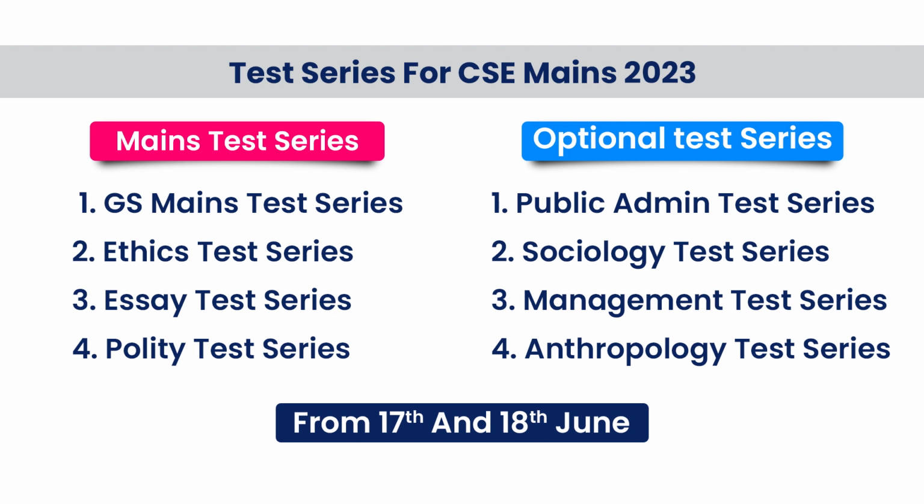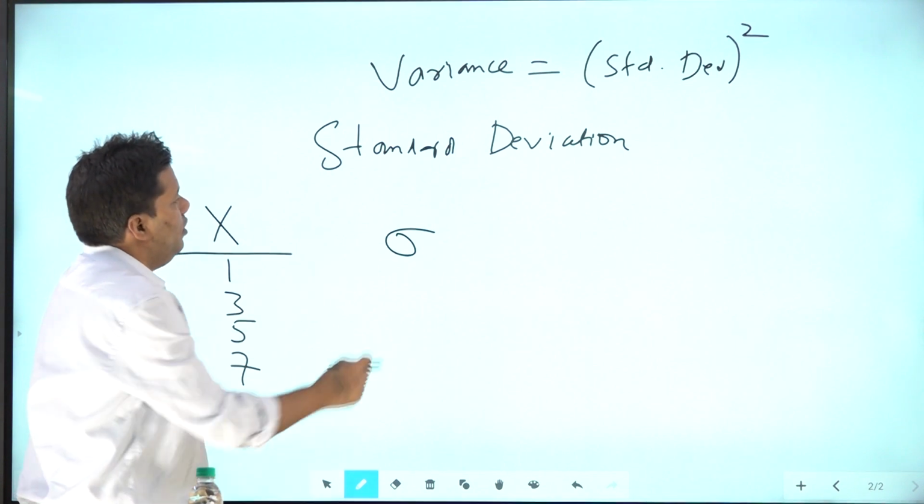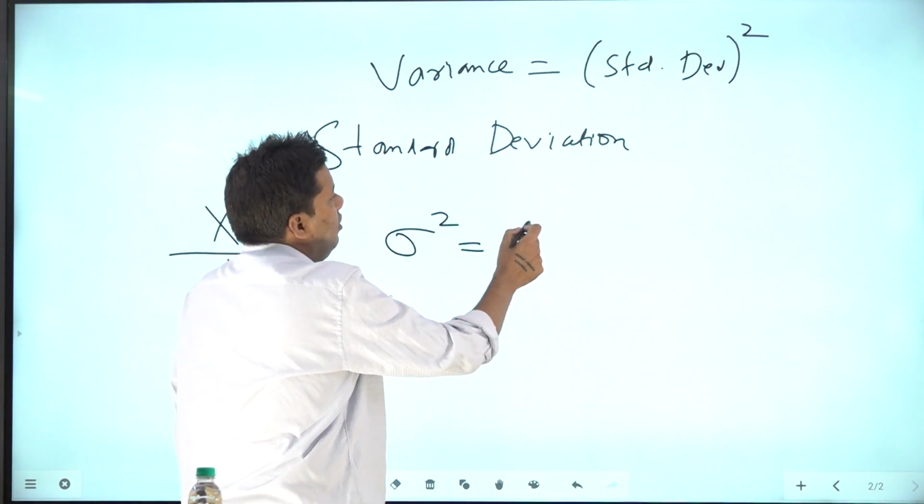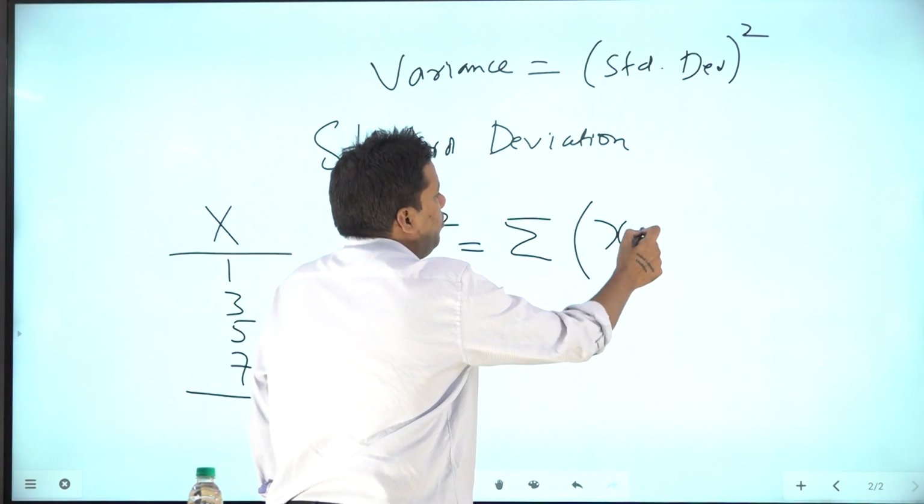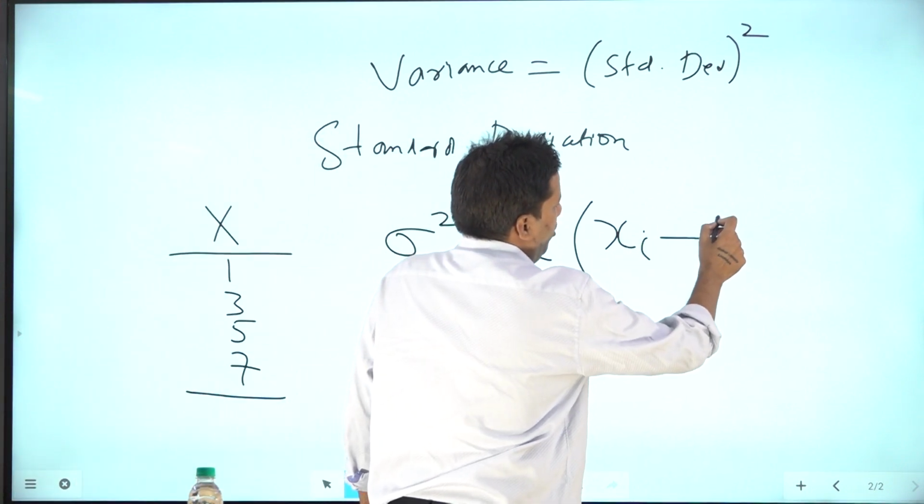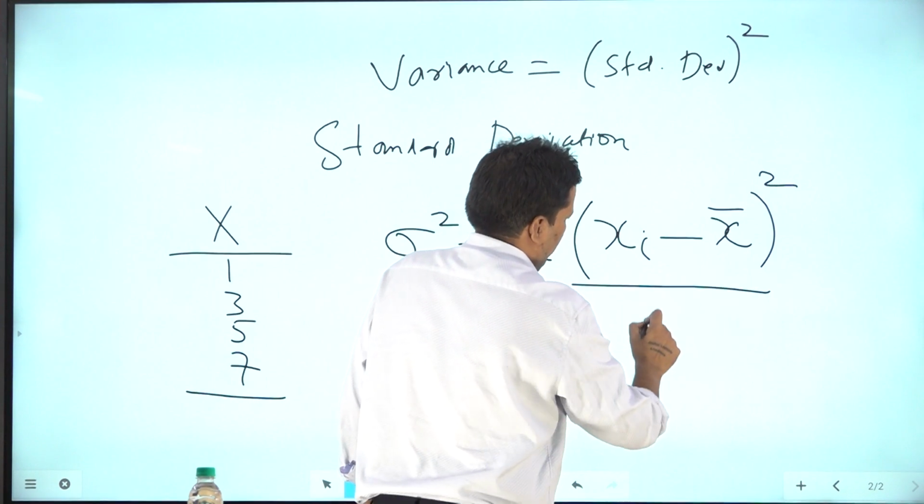Variance is the square of standard deviation. Fine. So how do you calculate variance? This is the symbol of variance. It is given by sigma, the summation of xi, the first element, minus the mean. The mean you can easily calculate, divided by n.